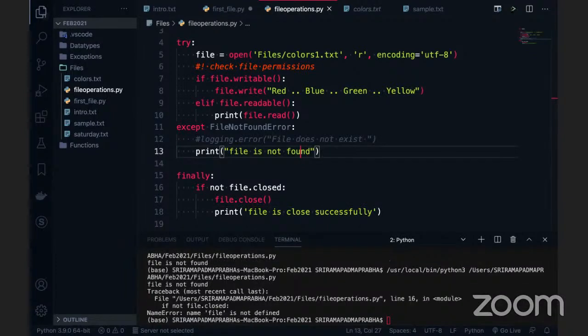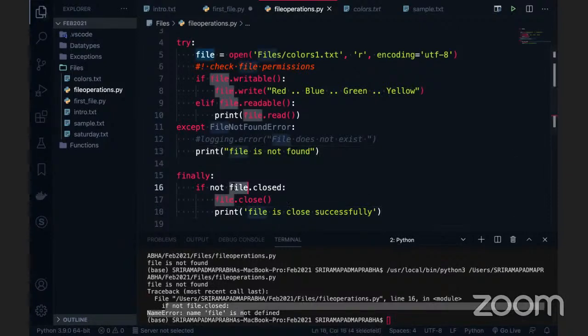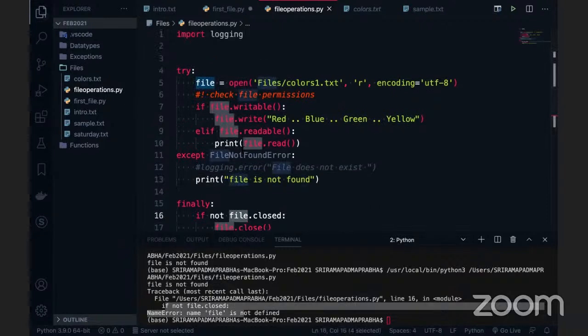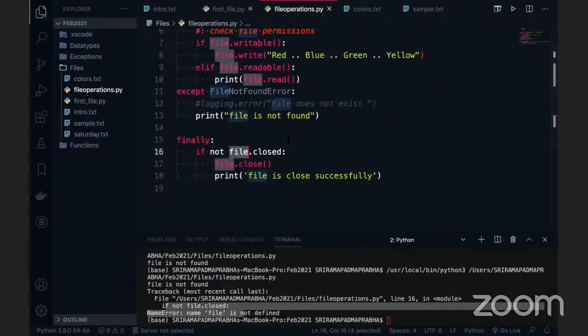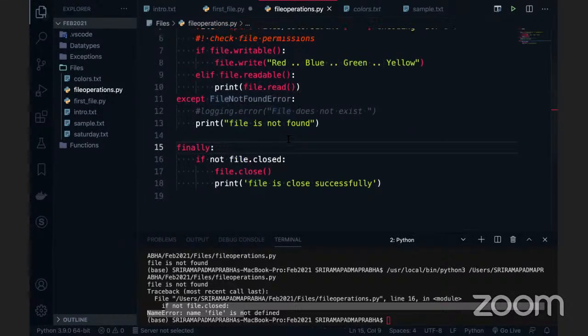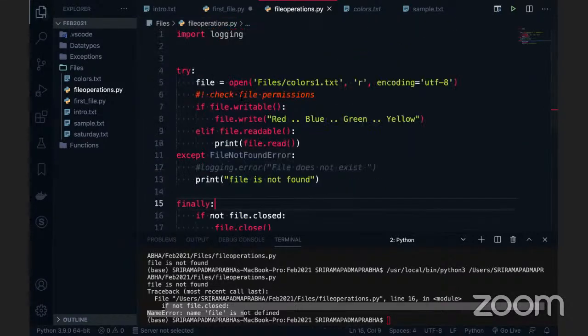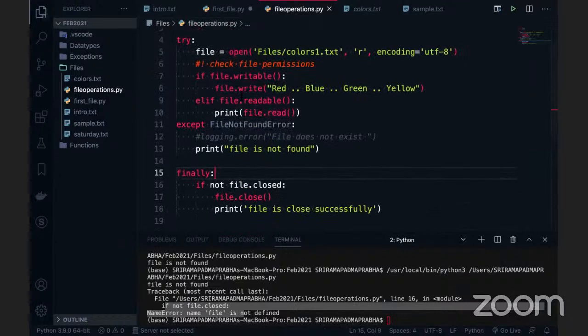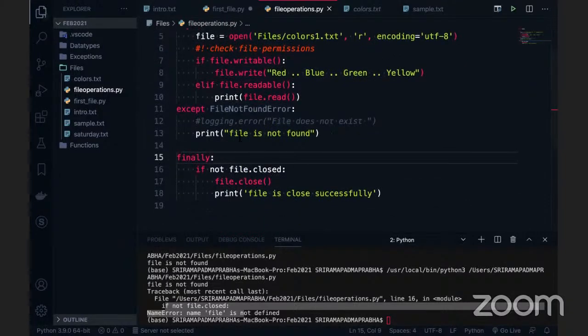See that. When it comes to this, if not file dot closed, we got an error that file is not found, because you declared the file within the try block and you are trying to access it in the finally. So how can we do it, guys? Can anybody ping me on the chat?